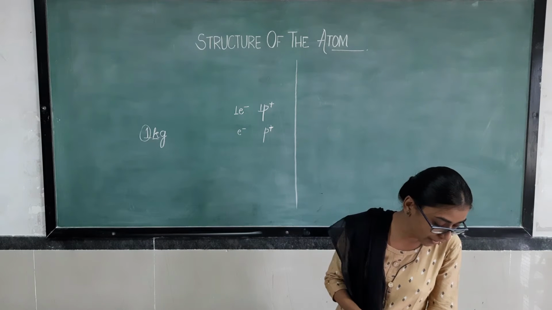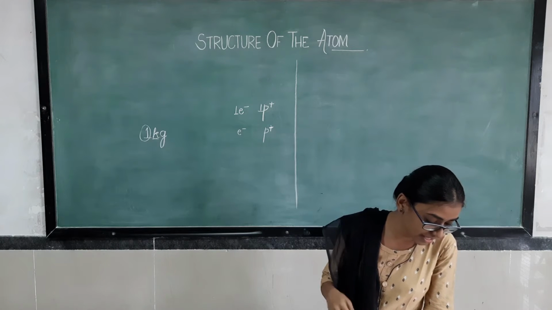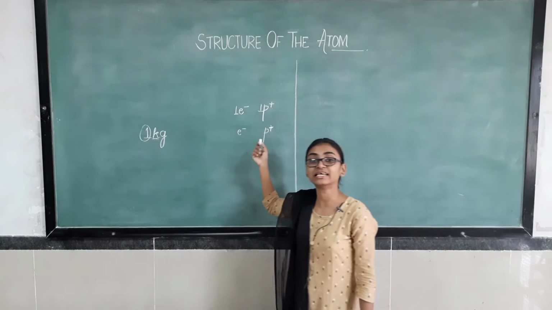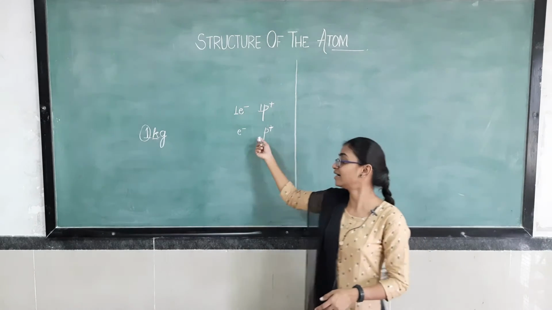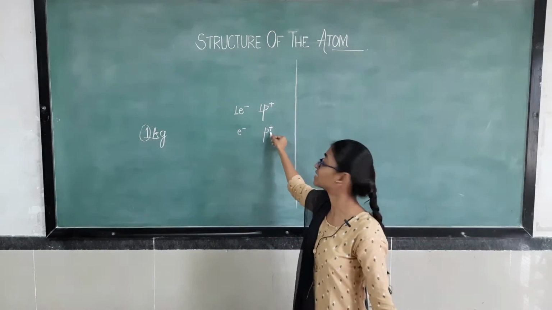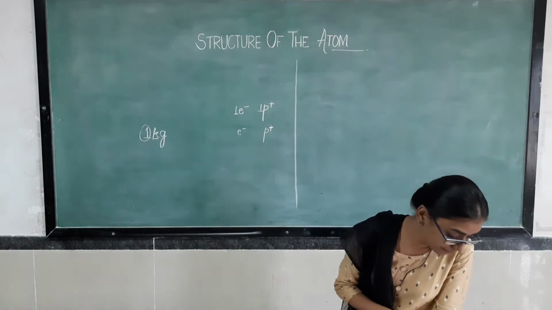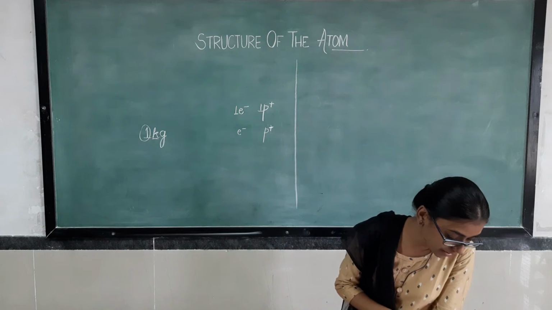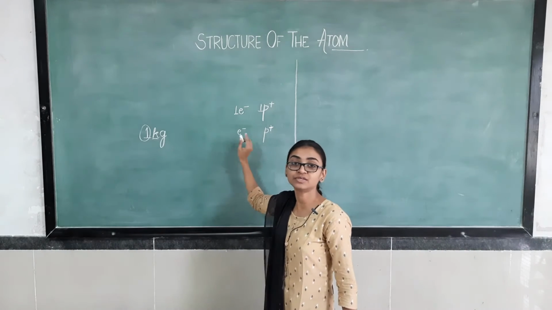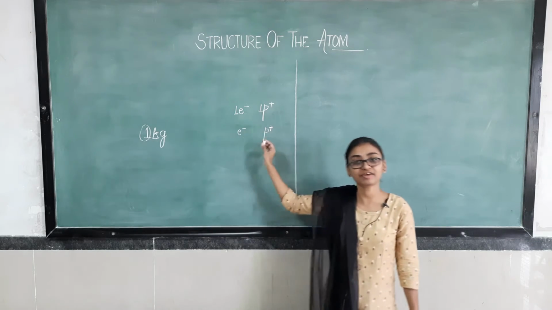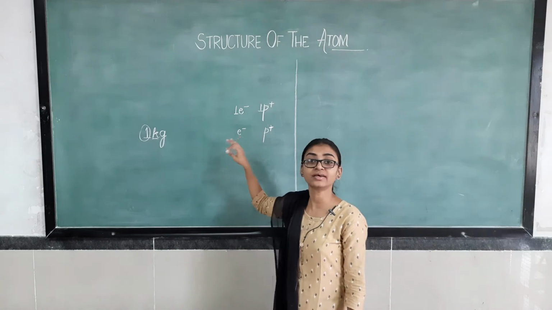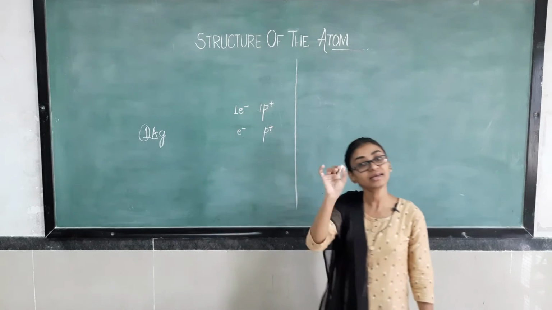The mass of the proton is 1 unit and its charge is +1. It will always have +1 charge. The mass of the electron is negligible and its charge is -1. You may say protons are heavier than electrons.